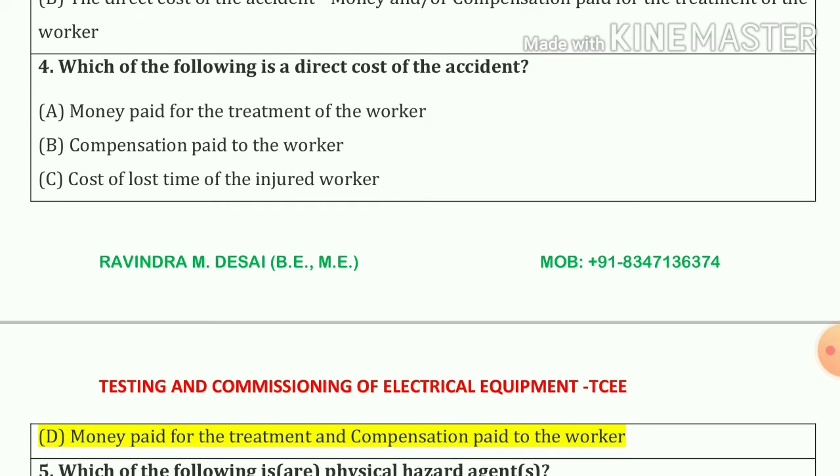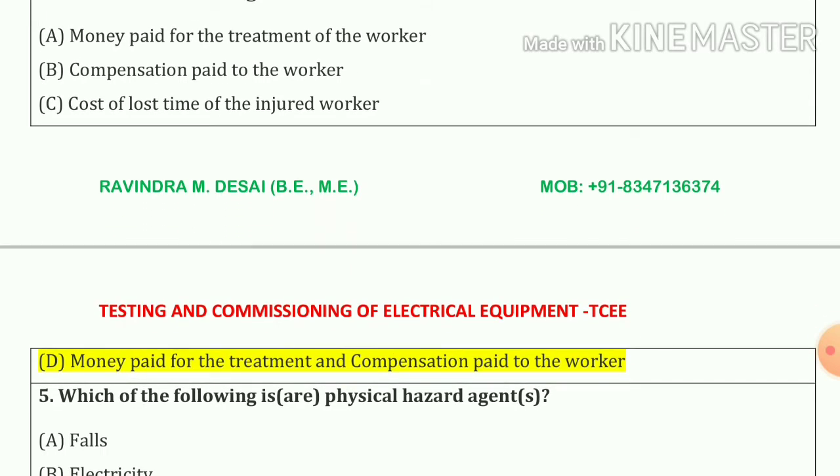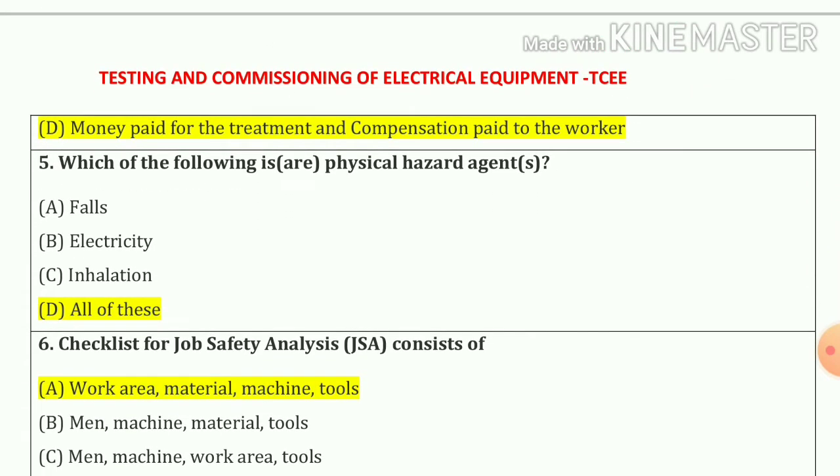Question number 4. Which of the following is a direct cost of the accident? So our answer is option number D. Money paid for the treatment and compensations paid to the worker. Now question number 5. Which of the following are physical hazards agents? So our answer is A, B and C. That means all of the above.